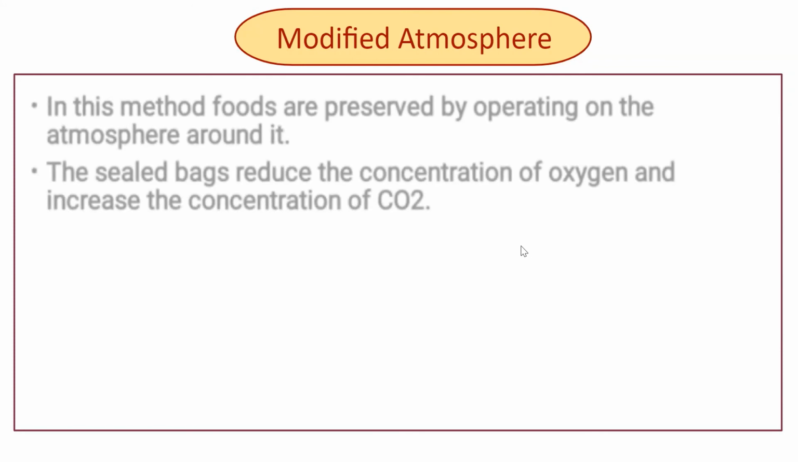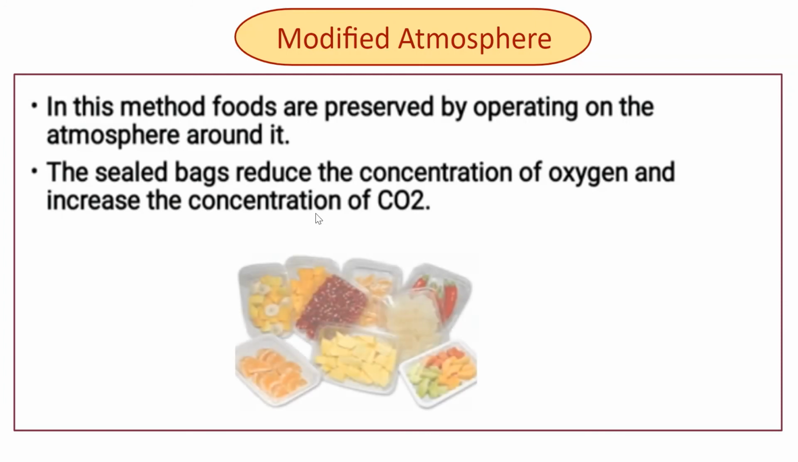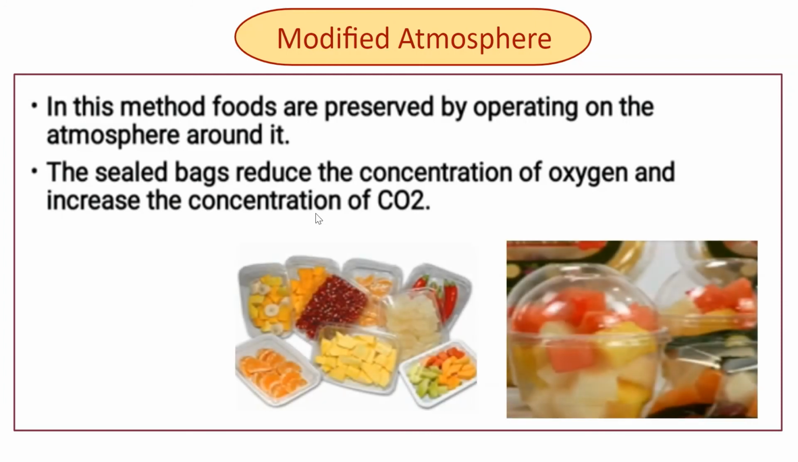The next one, that is modified atmosphere. In this method, foods are preserved by operating on the atmosphere around it. The sealed bags reduce the concentration of oxygen and increase the concentration of CO2. So it is a way to preserve food by operating on the atmosphere around it. Salad crops are usually preserved by this method.